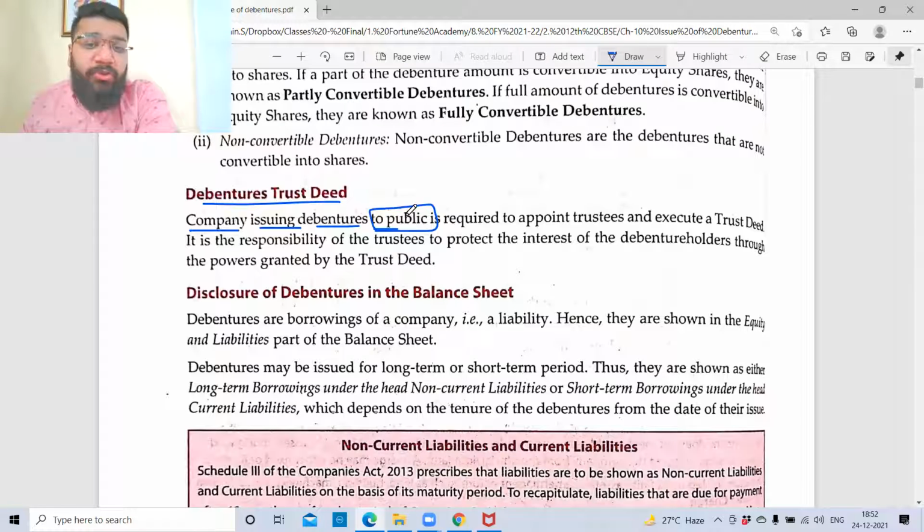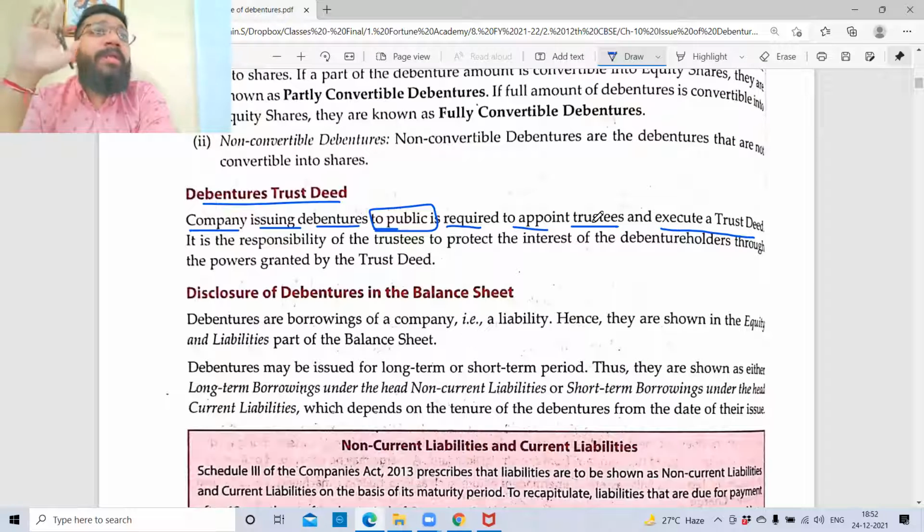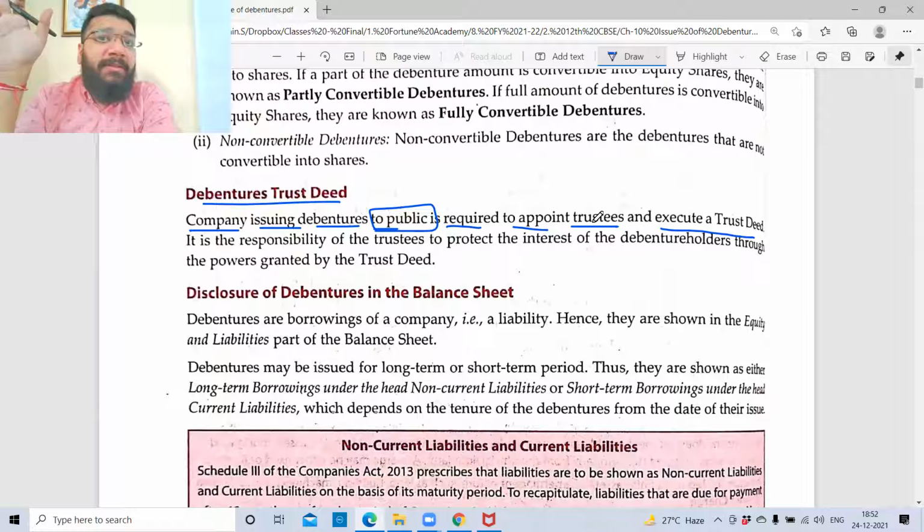When the company is issuing debentures to the public, it is required to appoint a trustee and execute a trust deed. So when the debenture has been issued to the public, to protect the interest of the debenture holders, there has to be somebody who can talk on behalf of debenture holders. Like we have for labor, there is a union leader. Have you heard in movies that in big factories where 1,000 people are working, there'll be a union leader for all those 1,000 people? What is the role of the union leader? To voice out the things in favor of the workers, laborers. Like that, here a trustee is appointed who will take care of the interest of the debenture holders.